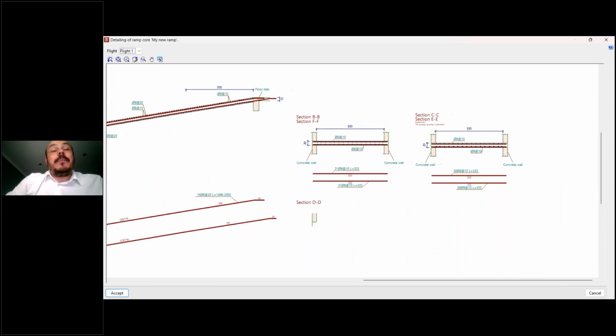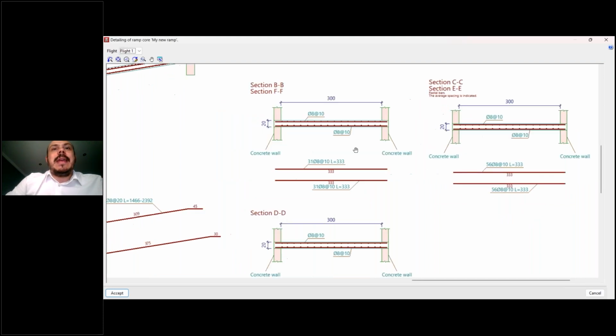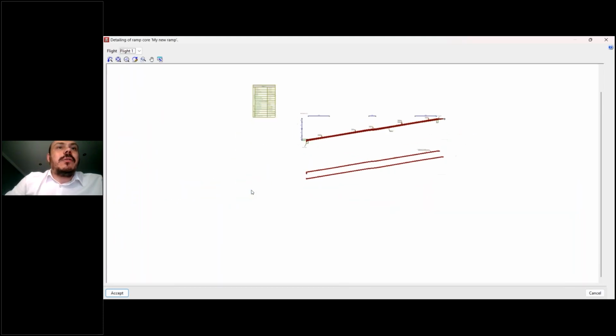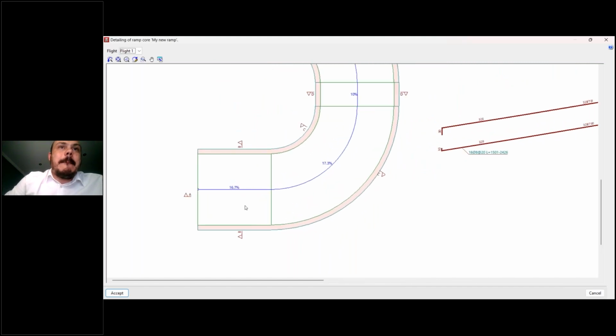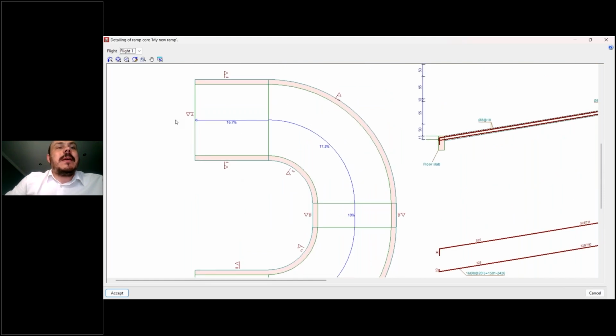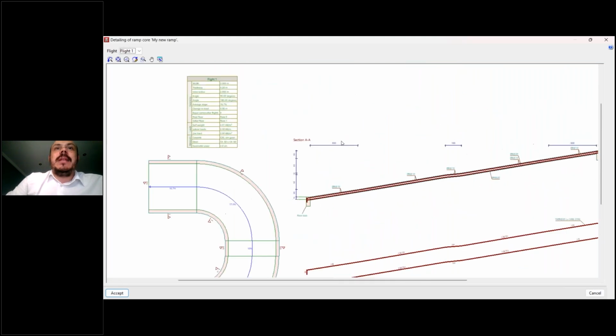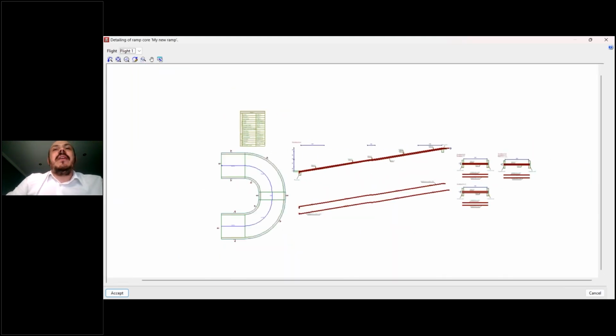And we can also see the sections here, section BB, FF, CC, EE, and DD, and these sections are also represented here. So here we have BB, CC, DD, EE, FF, because AA is actually the section that is in this blue line coming from here, going until there, and is actually this one here. Everything here is detailed. Of course, this information could be included in your drawings, could be exported in DWG, DXF, PDF. You can send it to your plotter, or you can send it to a CAD software to keep working with it.